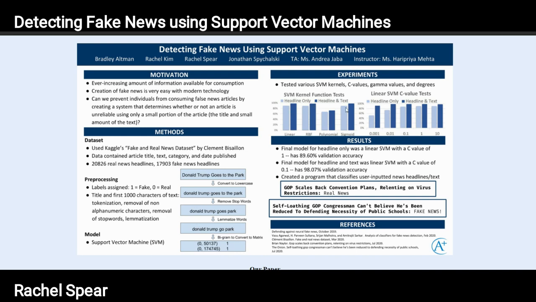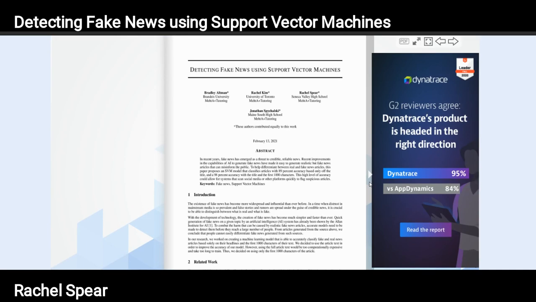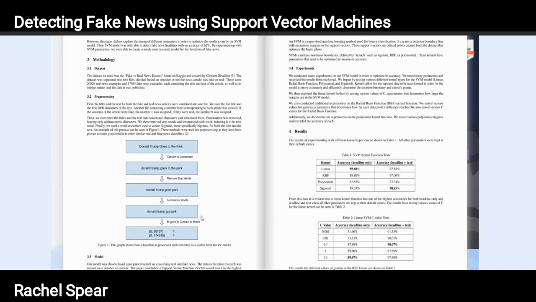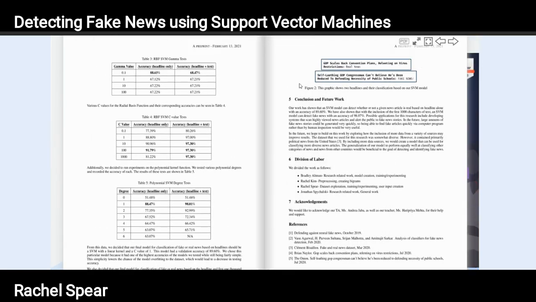We did experiments with different types of parameters for these, and in our results, our final model for headline only had an 89.6% validation accuracy, and our final model for headline and text had a 98.07% validation accuracy. And we created a program that classifies user-inputted news headlines and text. And here are some examples of headlines you put in there and the results that it comes out with, and these are both correct. We also wrote a paper for this using LaTeX. So we wrote a scientific paper showing our methods and our results and how our final product turned out.